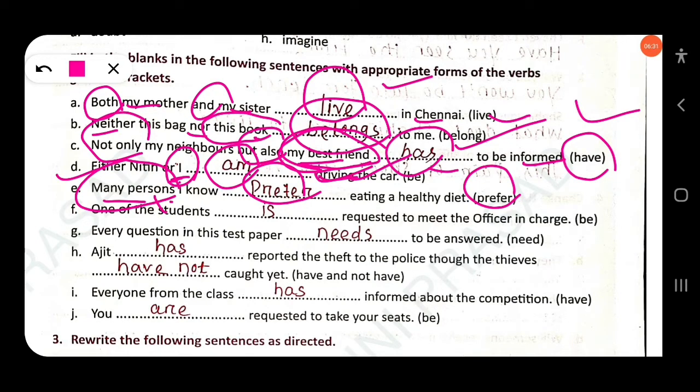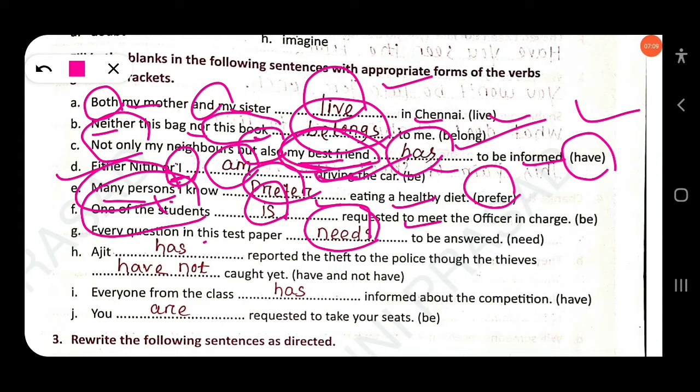Then next, one of the students dash requested to meet the officer in charge. If a sentence starts with a phrase like one of the, each of the, the verb must be singular, not plural. One of the students is requested, not are requested. Clear? Then next, every questions. If a sentence starts with each or every, the verb must be singular, not plural. Every question in this test paper needs to be answered, not need, singular.